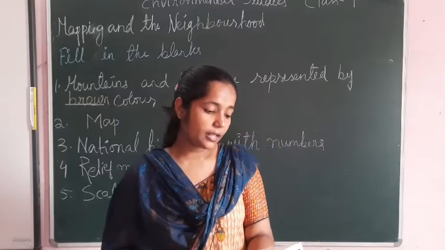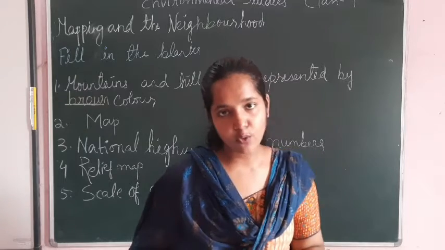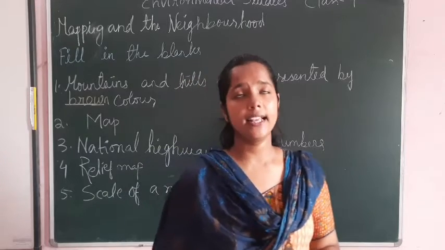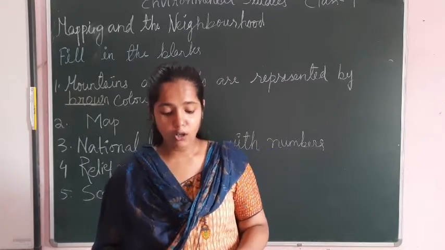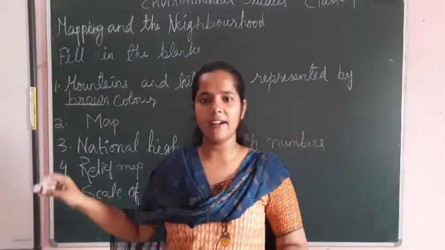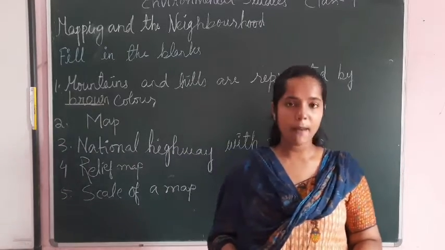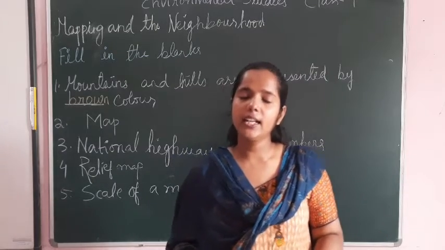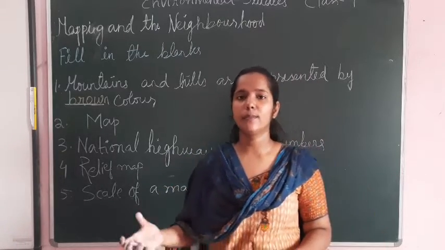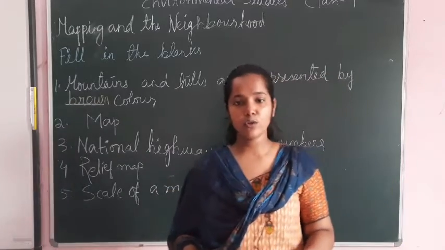Moving to the second one, a thematic map shows information about temperature, rainfall, etc. Yeah, it's true. A thematic map shows information about temperature, rainfall, soils, etc. A map can be drawn without the help of a scale. Yeah, true. No, we do it as a random drawing, isn't it? Colors are used to represent rivers, mountains, plains, etc. on a map. Yeah, colors are used to indicate the rivers, plains, plateaus in the map, as well as mountains, hills and deserts also.